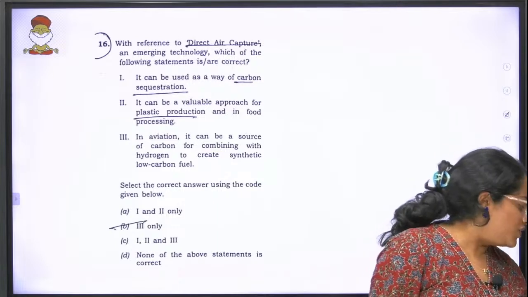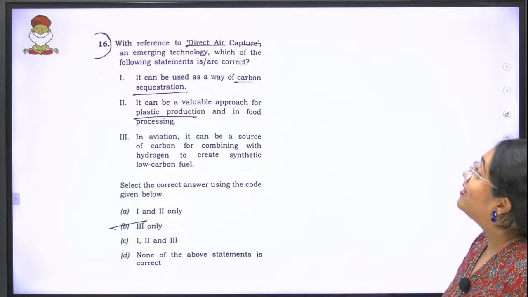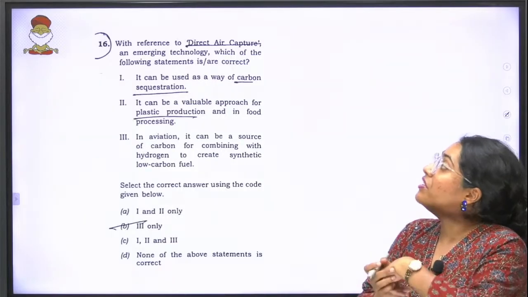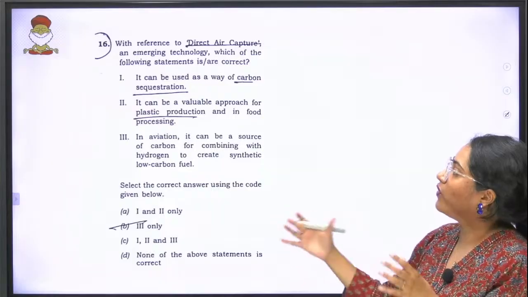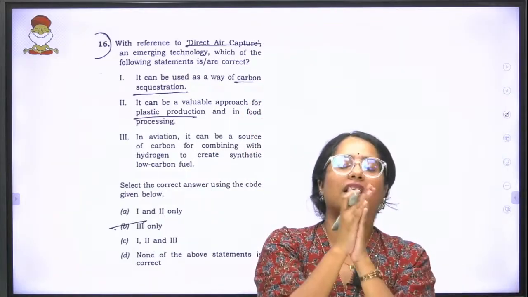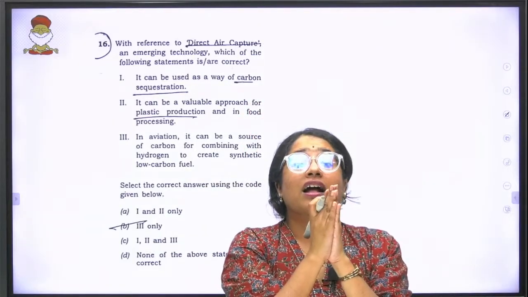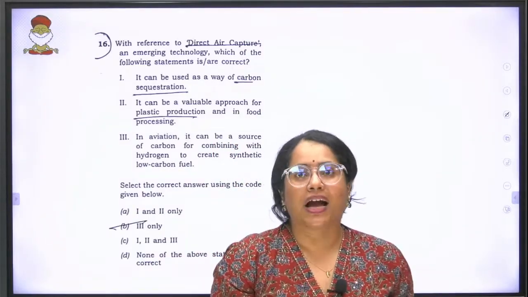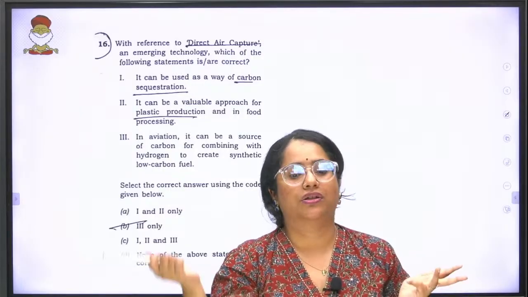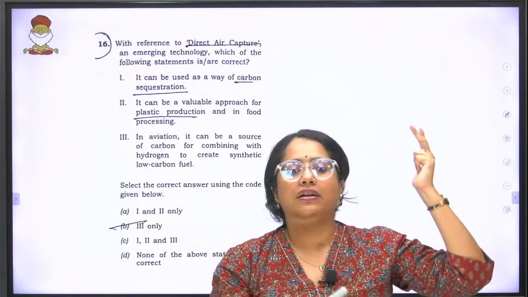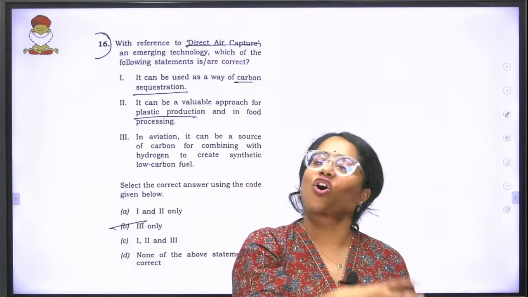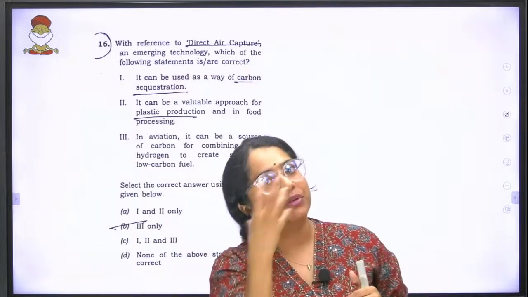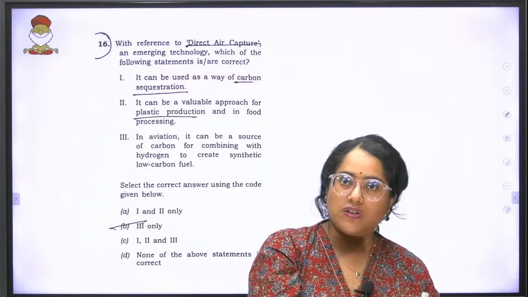Moving forward to the next question. With reference to the direct air capture, an emerging technology, which of the following are correct? So let's get an understanding over here. Carbon, now can you see a trend in these questions? The trend primarily being decarbonization, carbon capture, activated carbon. There's a lot of attention given to your carbon related emissions, carbon related technologies, etc.